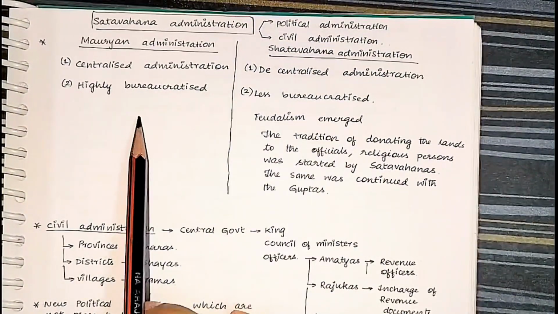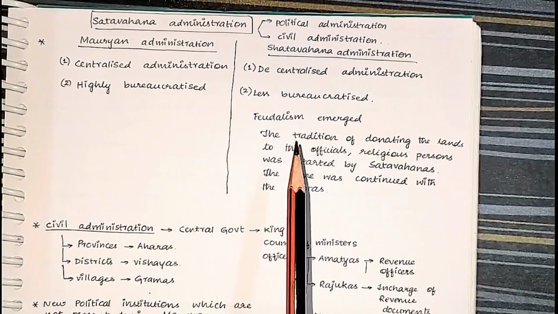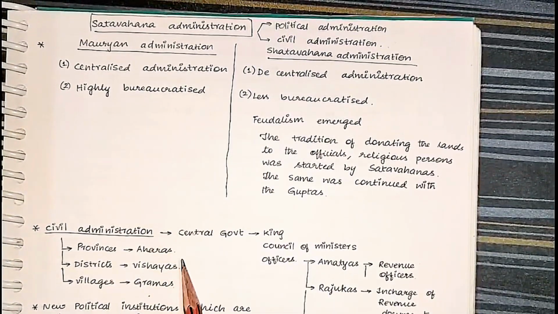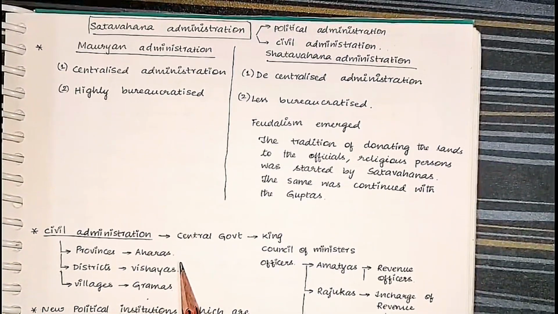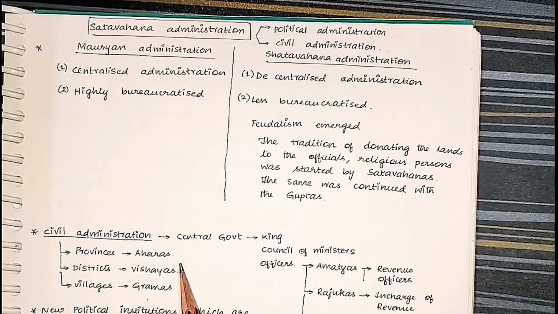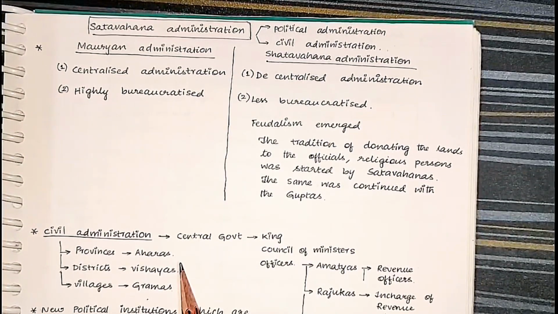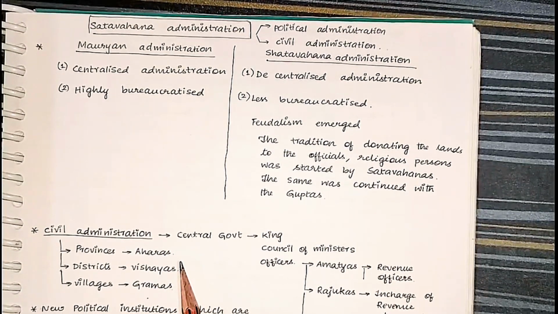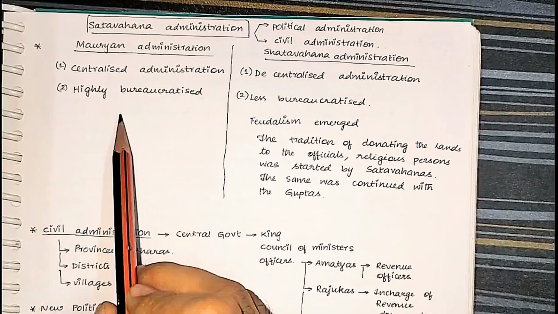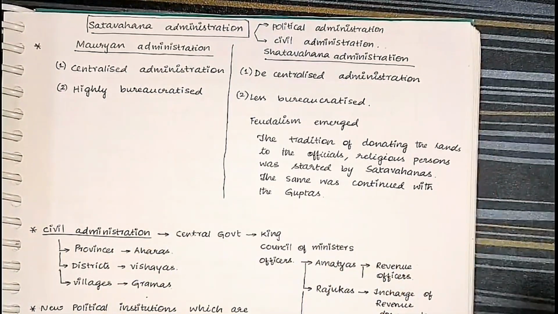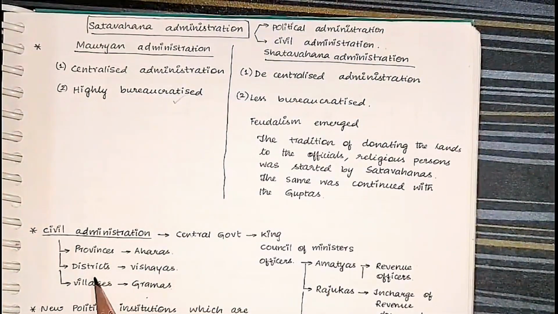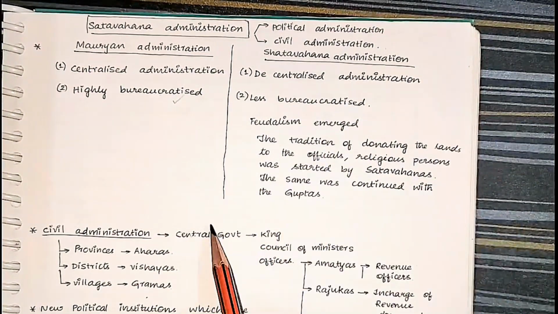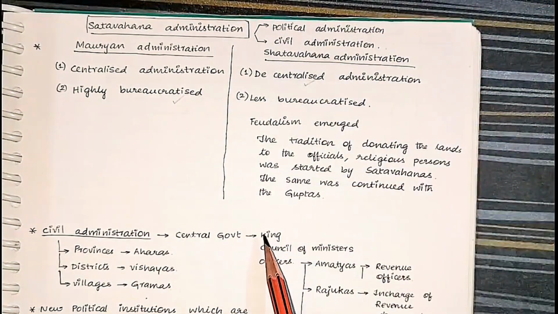You see, there is a difference between Mauryan administration and Shatavahana administration. The Mauryan administration was totally centralized. Especially during the Mauryan administration, Chanakya was the prime minister. He always believed in the centralization of power. So, he had a huge bureaucracy, because whenever the administration is centralized, you need a huge number of officers to look after the far away lands. So a huge bureaucracy was present during the Mauryan administration, whereas the Shatavahana administration was decentralized.